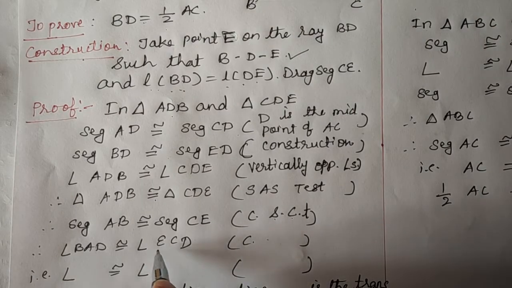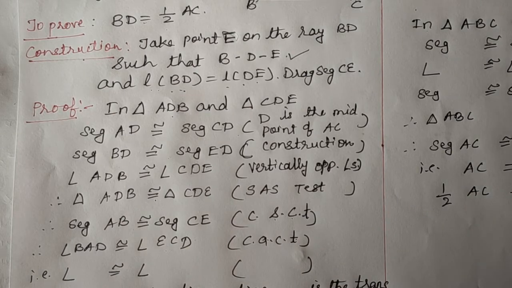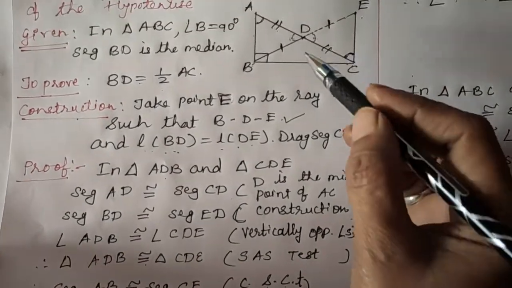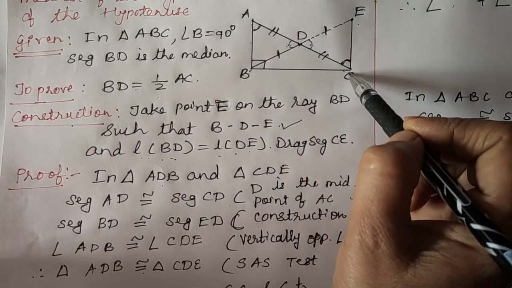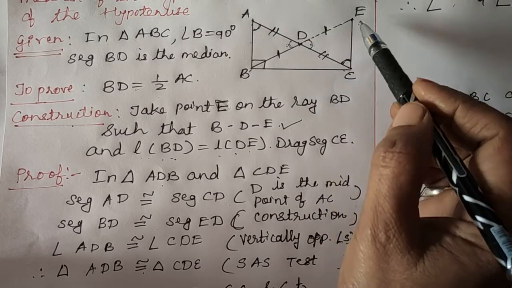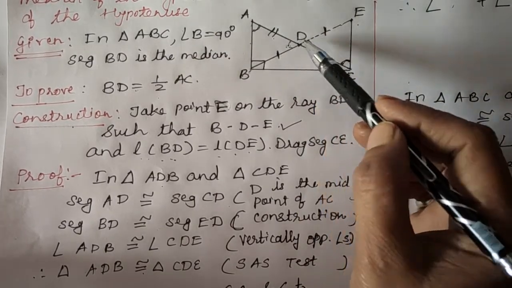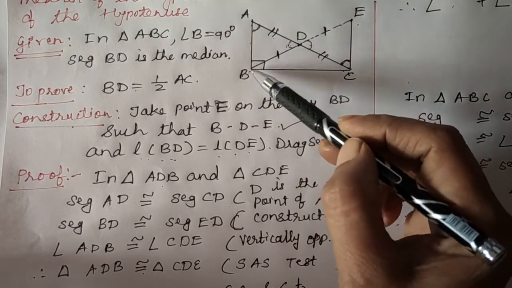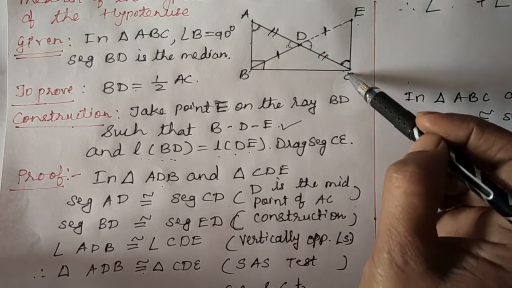Here the reason is what? CACT. Okay. Now let's see this angle in the figure. Angle BAD can be written as angle BAC, and angle ECD can be written as angle ECA, because what is the reason? A, D, C are also what? Collinear points. So this angle BAD can be written as BAC, and angle ECD can be written as ECA.